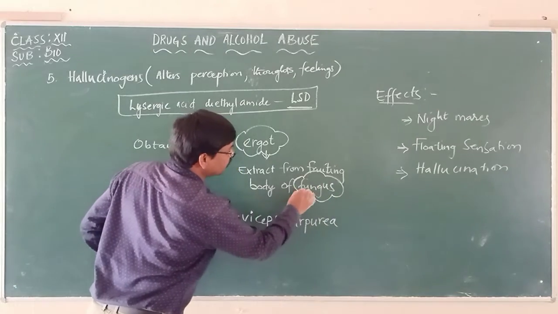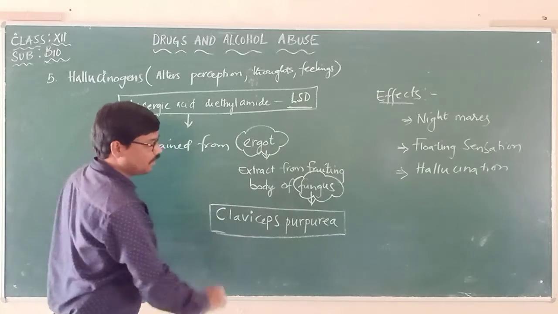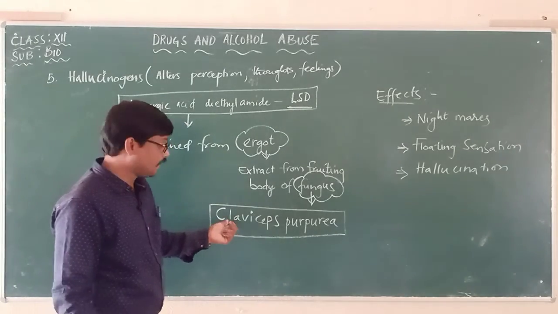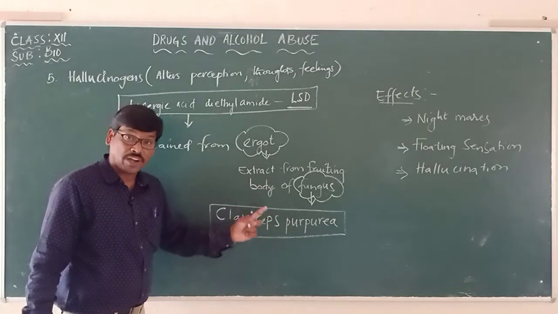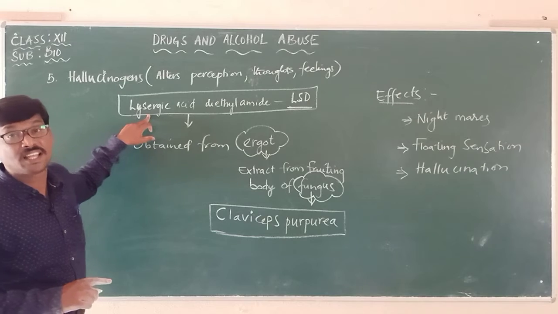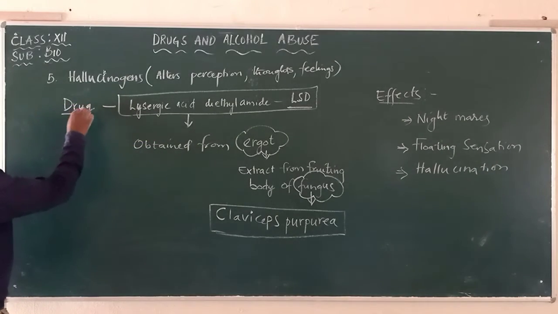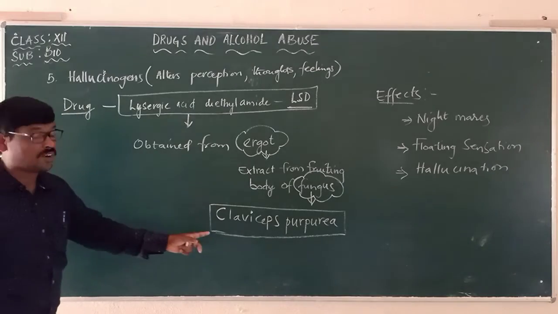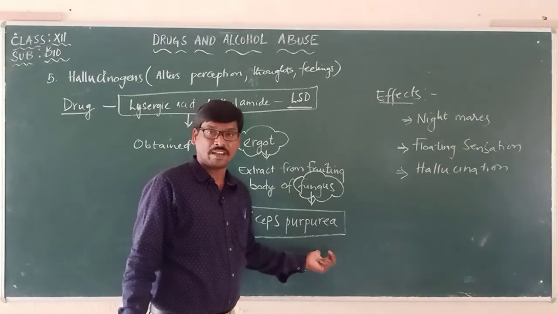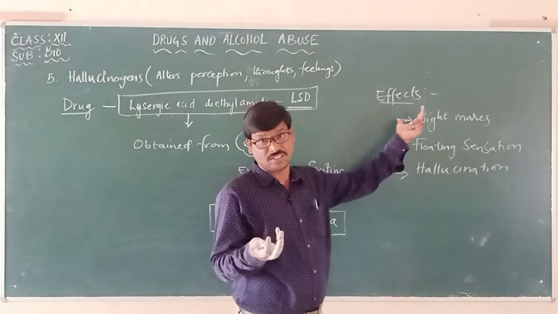What is the name of that fungus? The name of the fungus is Claviceps purpurea. Please remember the name of the fungus. Claviceps purpurea is the fungus from which the drug lysergic acid diethylamide is obtained. And this particular drug can cause various effects on the body.